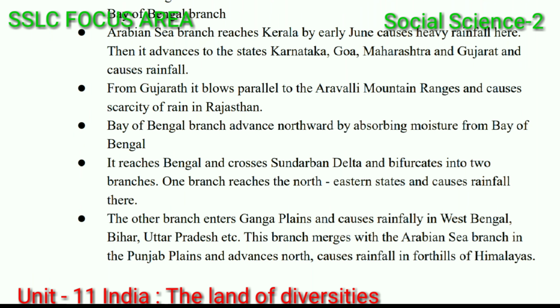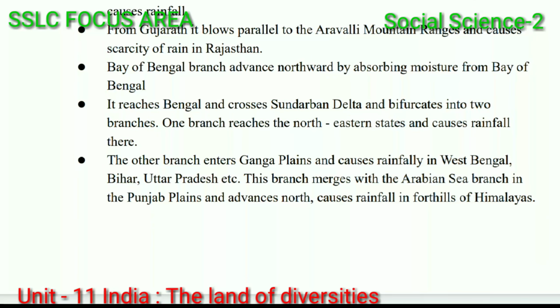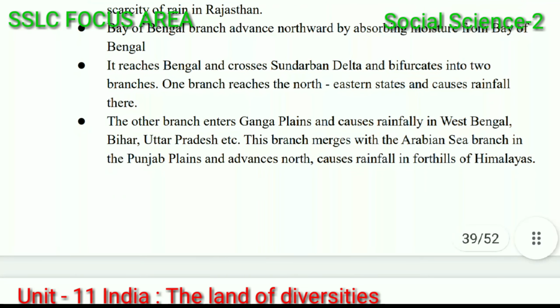The other branch enters the Ganga plains and causes rainfall in West Bengal, Bihar, Uttar Pradesh, etc. This branch merges with the Arabian Sea branch in the Punjab plains and advances north, causes rainfall in the foothills of the Himalayas.